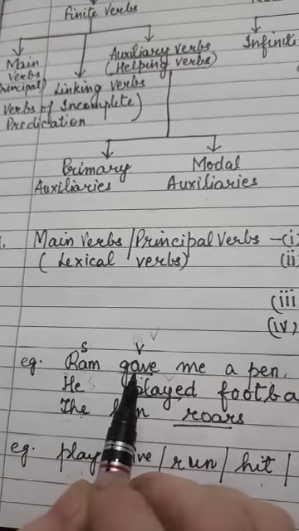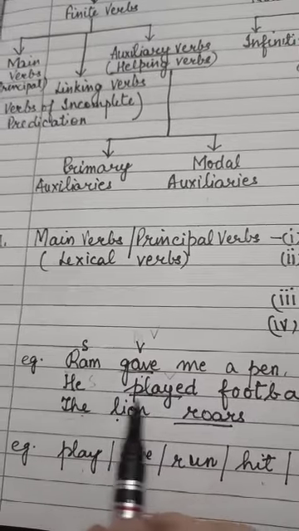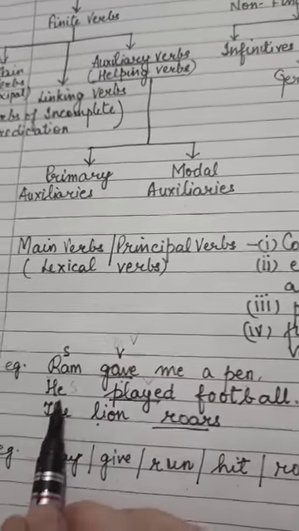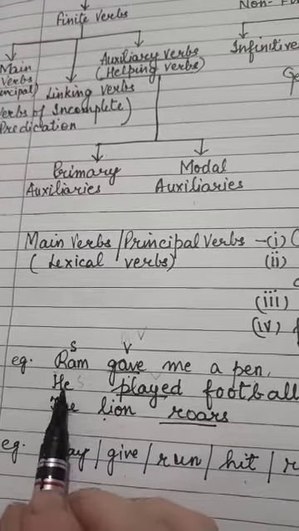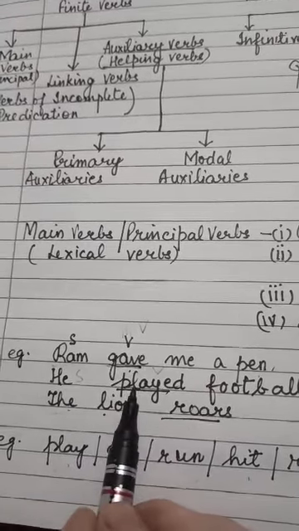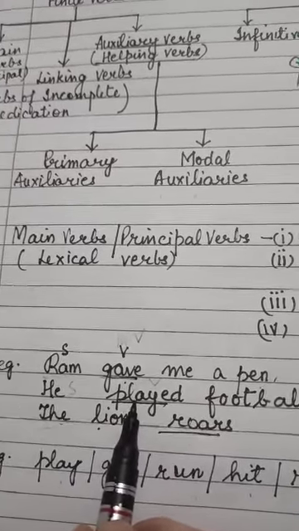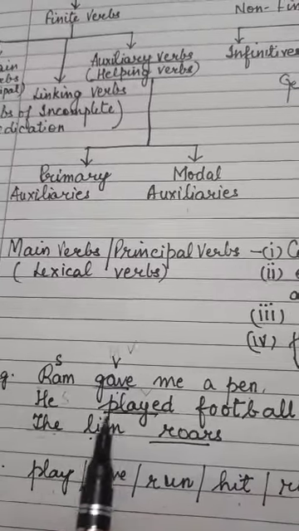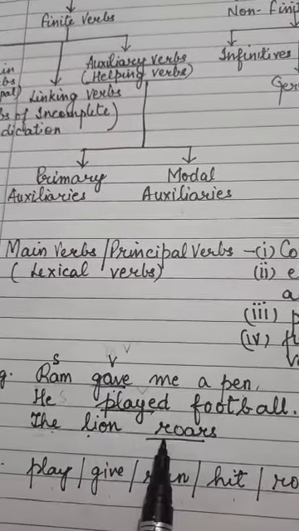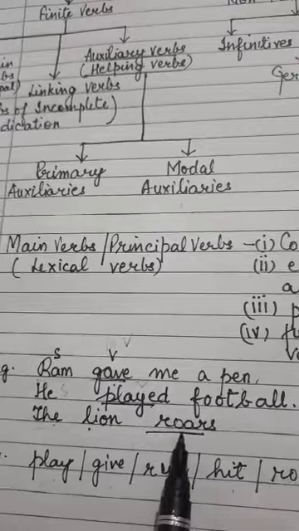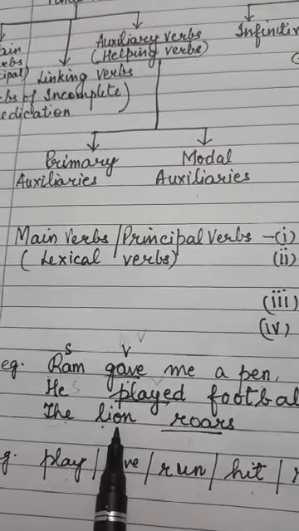Right? Similarly, in the second sentence, he played football. Now, he is the subject and immediately after it we have the verb. Okay? This is an active verb which we call a main verb. Similarly, the lion roars. Roars is a verb and the lion is the subject.